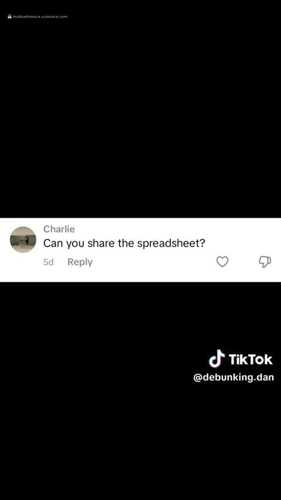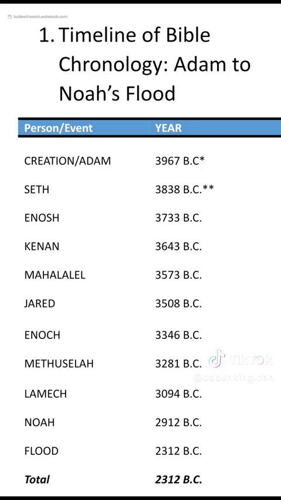I'll try to put together, I guess, maybe a synopsis or different explanations of the sections of it, and maybe you can get an idea of what it contains that way. So let's try to do that. Now, I'm going to try to break this down into 10 sections, and the first section I'm going to deal with is the time from the creation of Adam and Eve until Noah and the flood.